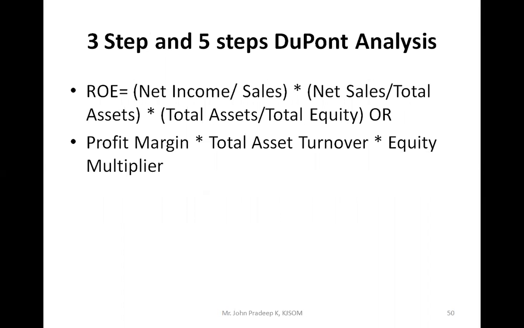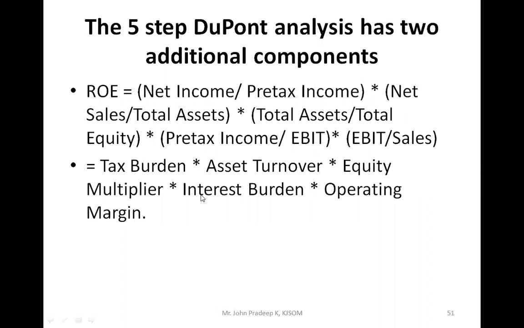You can calculate it the 3-way: profit margin, total asset turnover and equity multiplier. One more, we have 5 steps also. They calculate the tax burden, that is net income divided by pre-tax income, then asset turnover, that is total sales divided by total assets, and equity multiplier, that is total assets divided by total equity, and interest burden, that is pre-tax income divided by EBIT, and operating margin, that is EBIT divided by sales. What is EBIT, by the way?